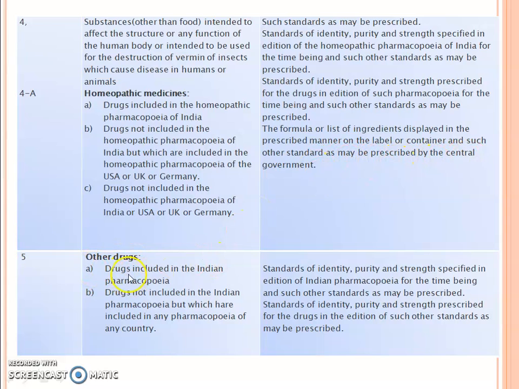Other drugs include drugs included in the Indian Pharmacopoeia, and drugs not included in the Indian Pharmacopoeia but which are included in any pharmacopoeia of any country. Standard of identity, purity and strength specified in the edition of Indian Pharmacopoeia for the time being, and such other standard as may be prescribed. Standard of identity, purity and strength prescribed for the drugs in the edition of such other pharmacopoeia, and such other standard as may be prescribed.